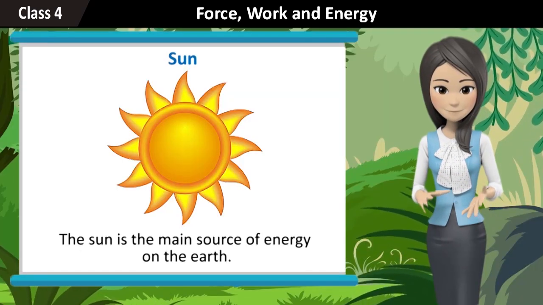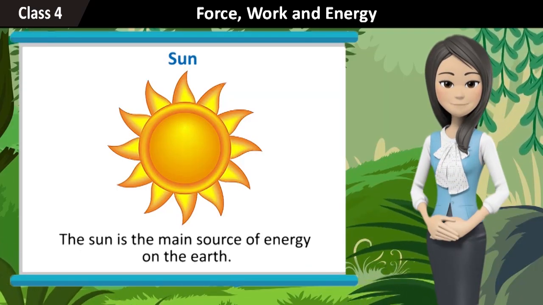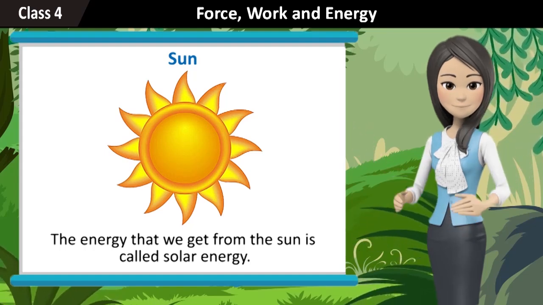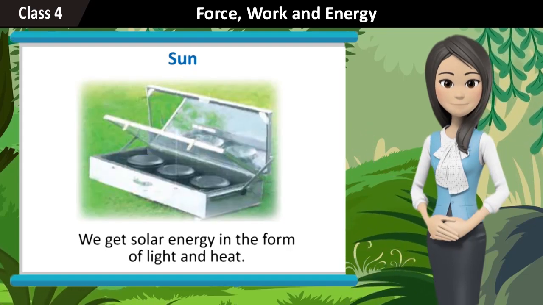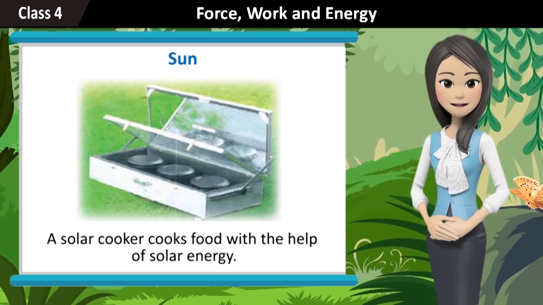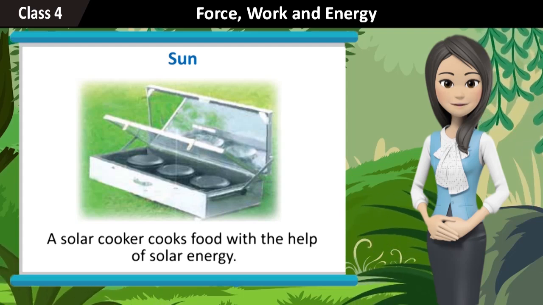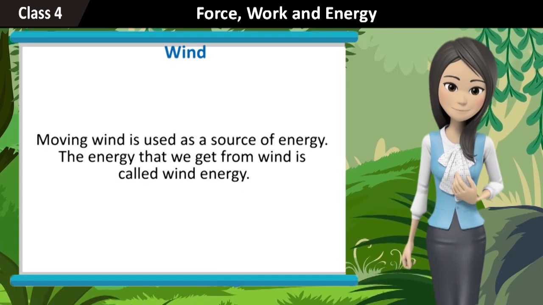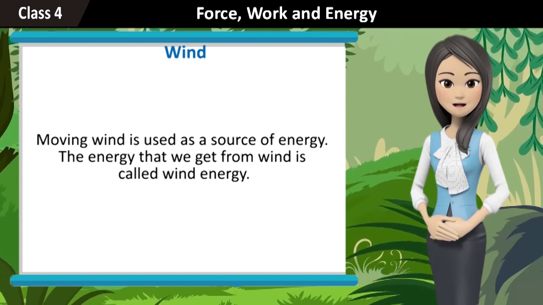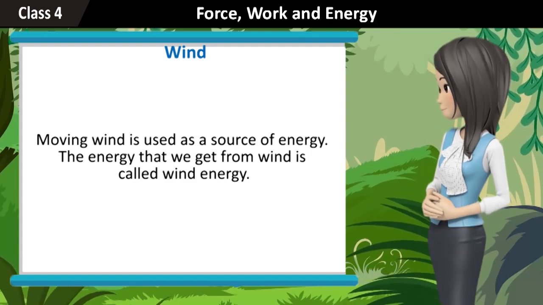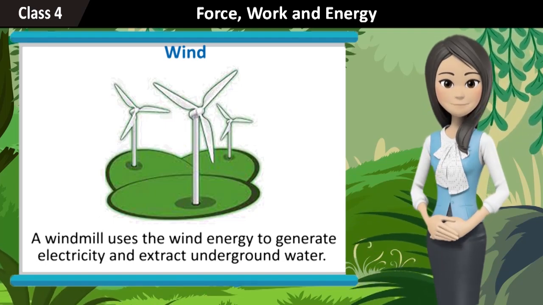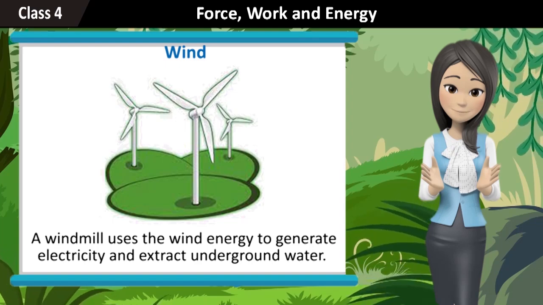Sun. The sun is the main source of energy on the earth. The energy that we get from the sun is called solar energy. We get solar energy in the form of light and heat. A solar cooker cooks food with the help of solar energy. Wind. Moving wind is used as a source of energy. The energy that we get from wind is called wind energy. A windmill uses the wind energy to generate electricity and extract underground water.